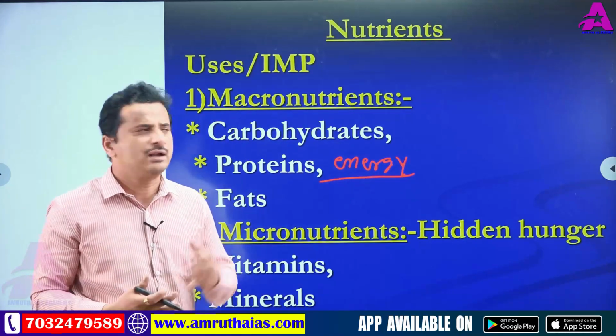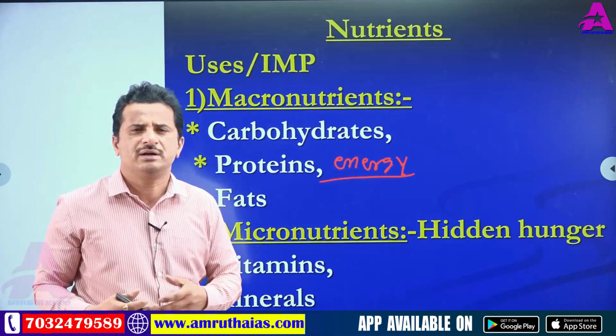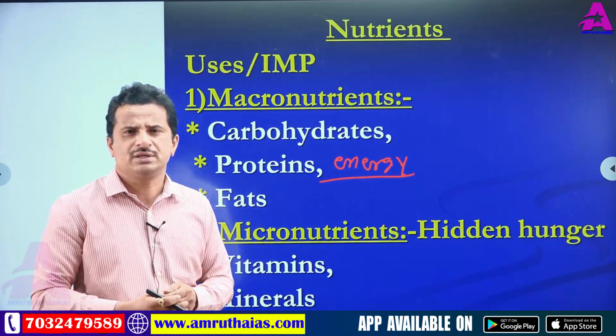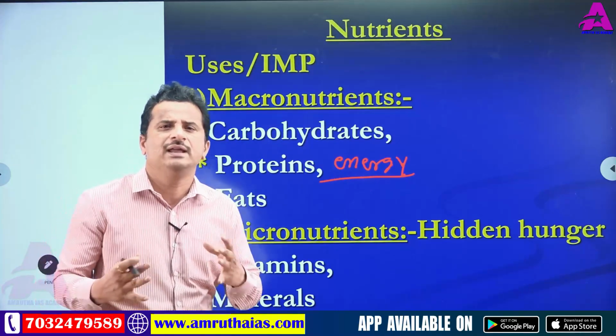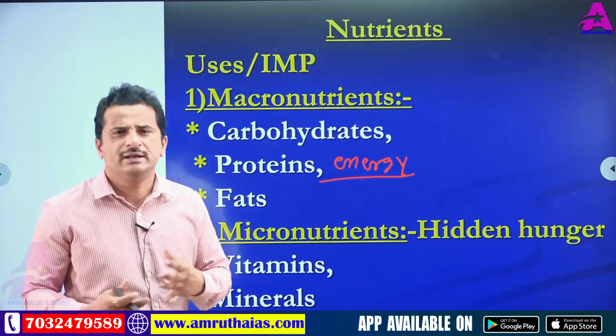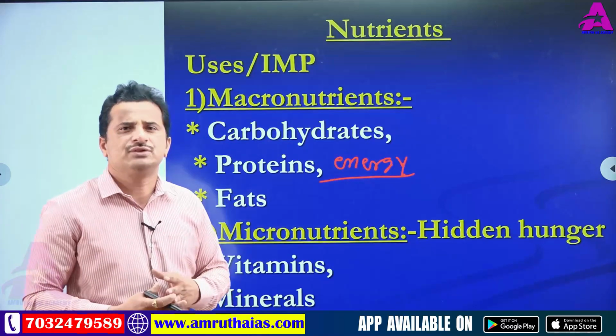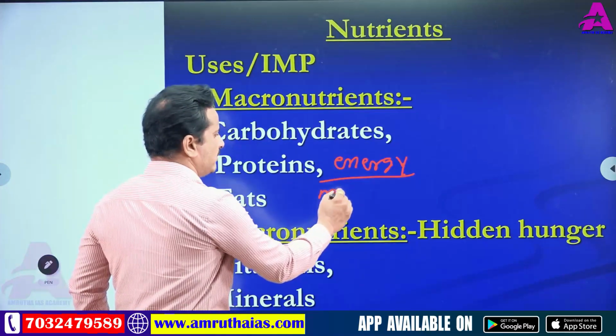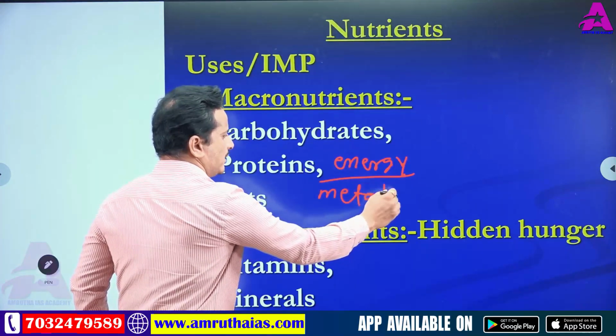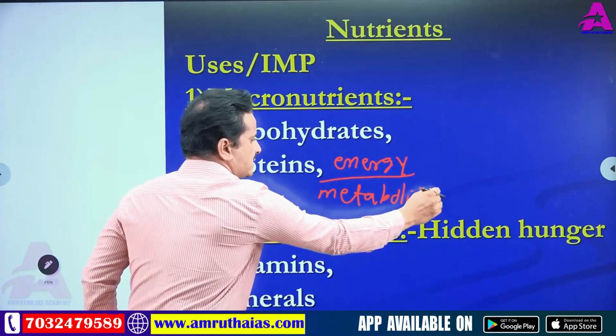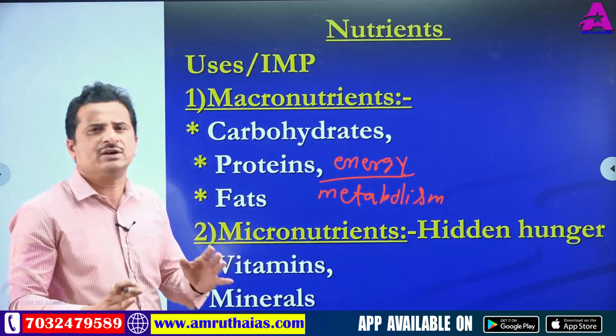And nutrient materials are also important for body growth and development, and helpful for healing of wounds. And finally, these nutrient materials are helpful for metabolism. Metabolism means different functions, reactions in our body.